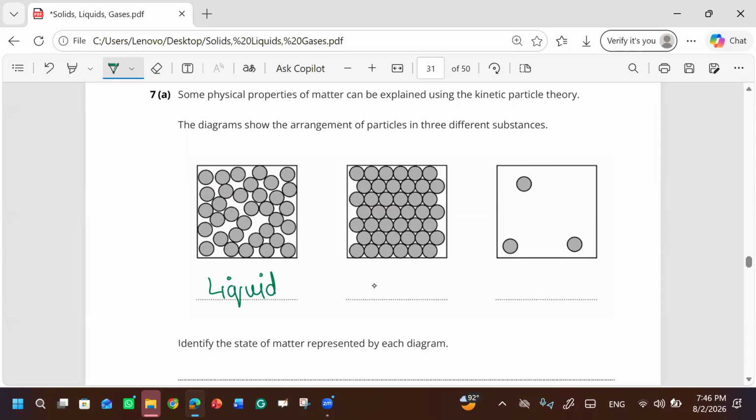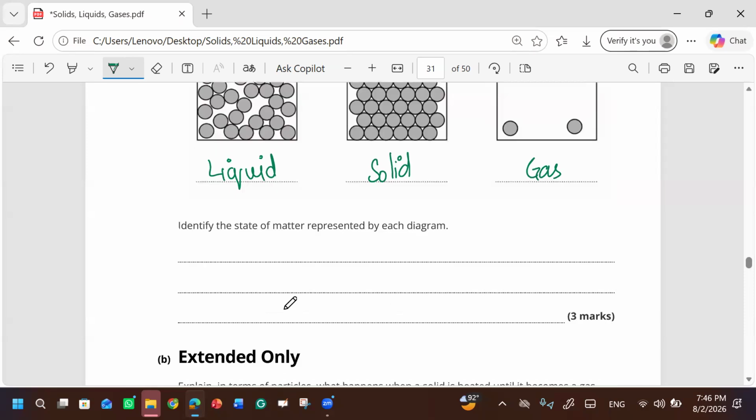What about the second? The second one is a solid. It's in a lattice shape, very closely packed together. And the third one is gas. It's very far apart from each other. Identify the state of matter represented by each diagram. Yes, we have done this.